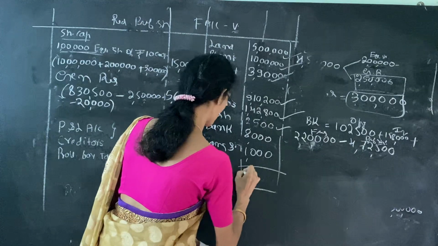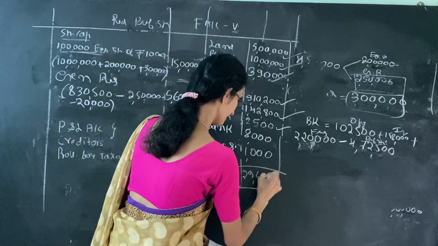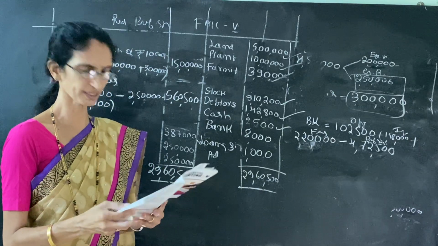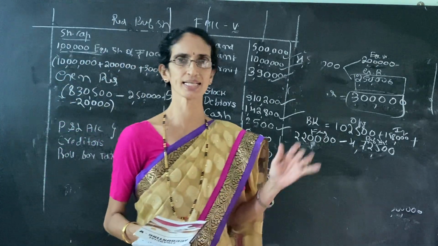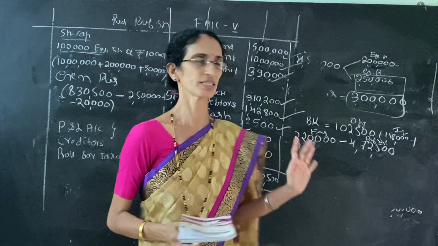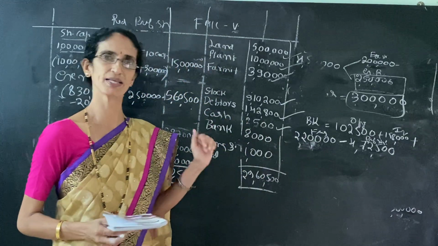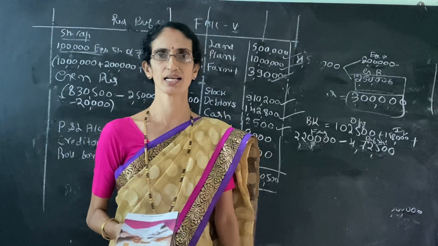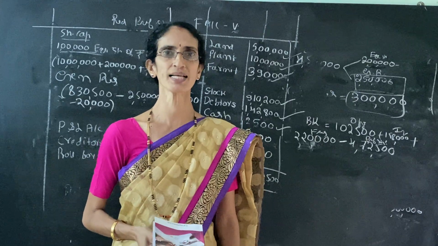Then the balance sheet tally is 29,60,500. With this we can end this chapter. So this redeemable preference shares chapter is over. We completed this chapter. Then in the next class we can start the next chapter. Thank you.